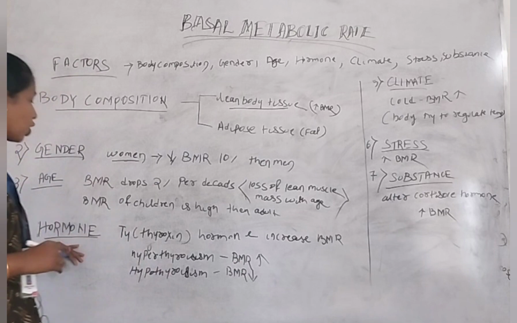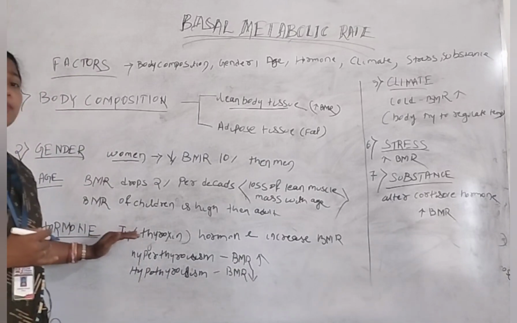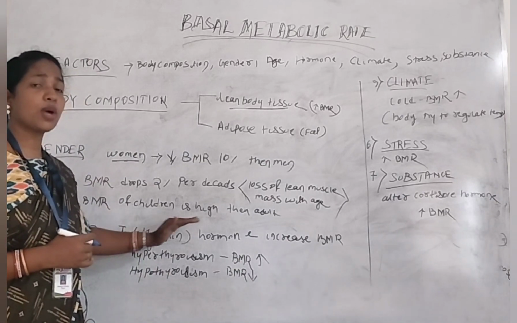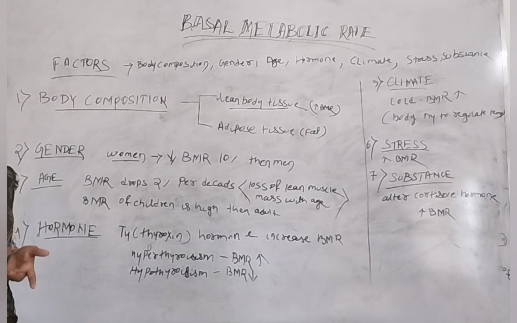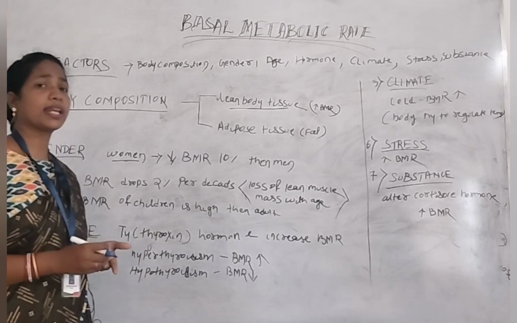Next one is hormones. If we have an increased amount of thyroxine hormone, then also our basal metabolic rate is increased. If a person has hyperthyroidism, then also their basal metabolic rate is increased.